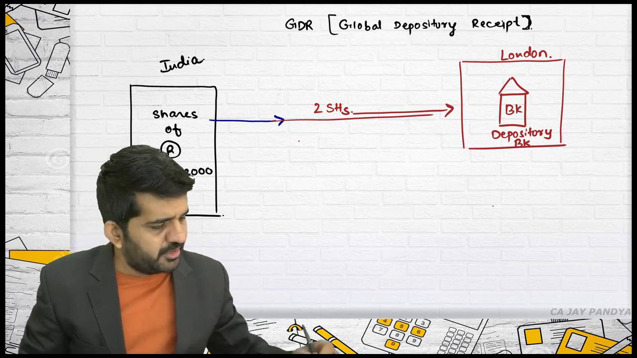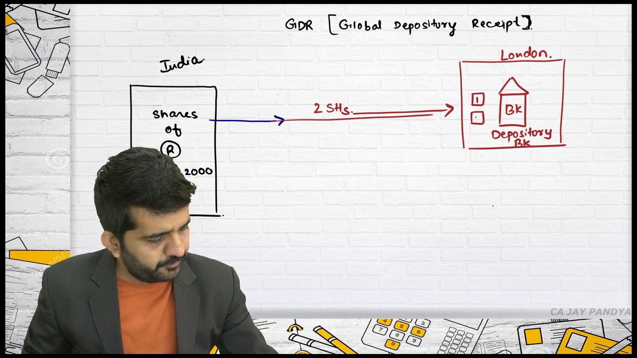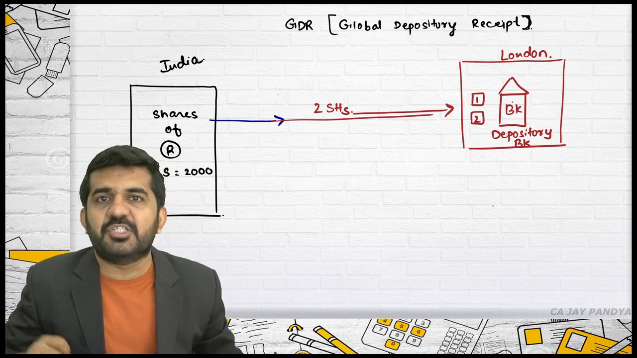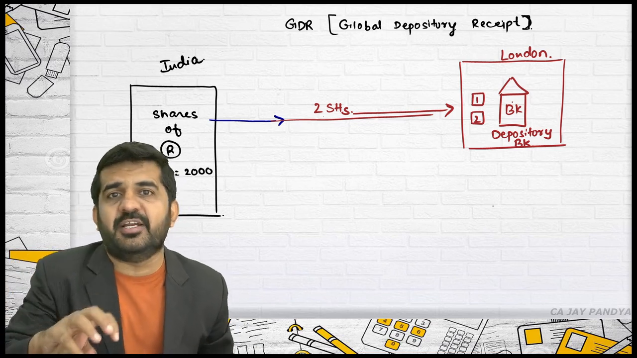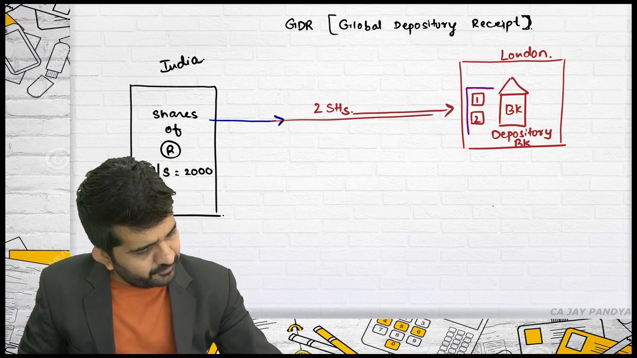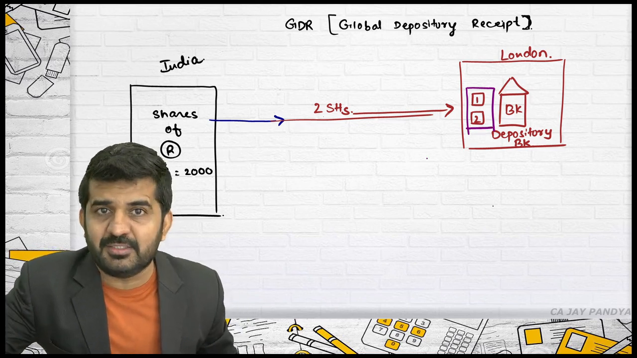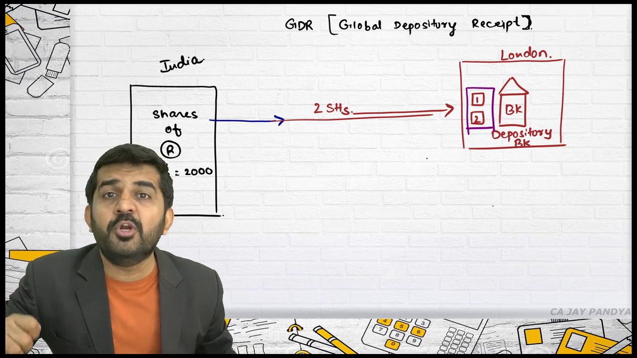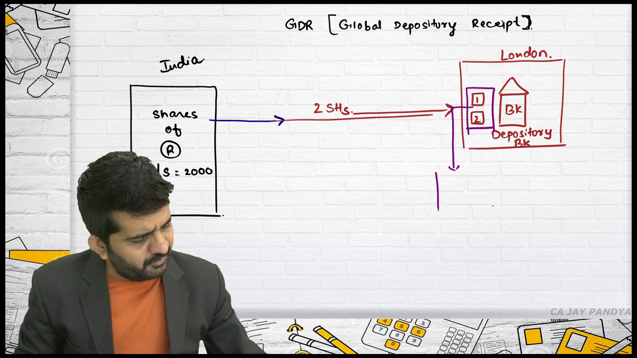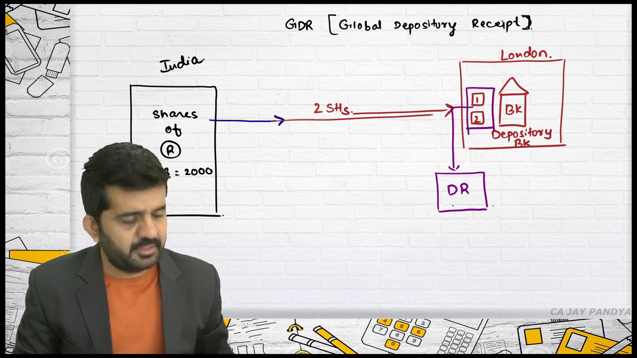Now who is holding these 2 shares? 1 and 2. Alright. Depository, so the bank name is depository bank. The shares are deposited into this particular bank. The depository bank, as they are having 2 shares of Reliance, based upon ownership of these 2 shares of Reliance, will create one more document which is a depository receipt.